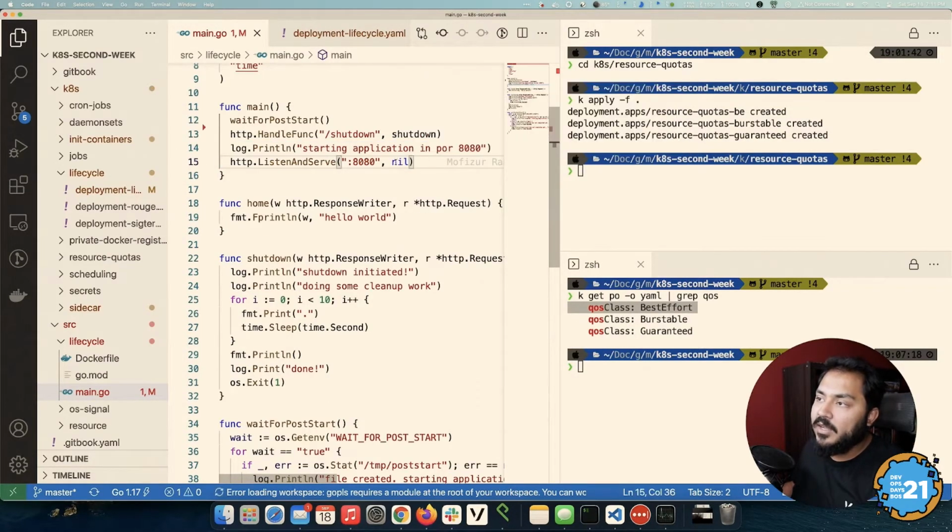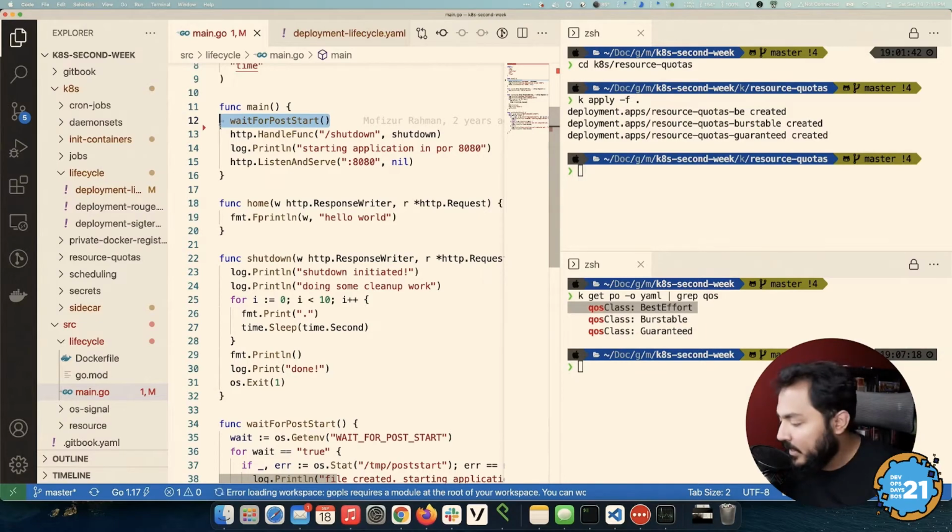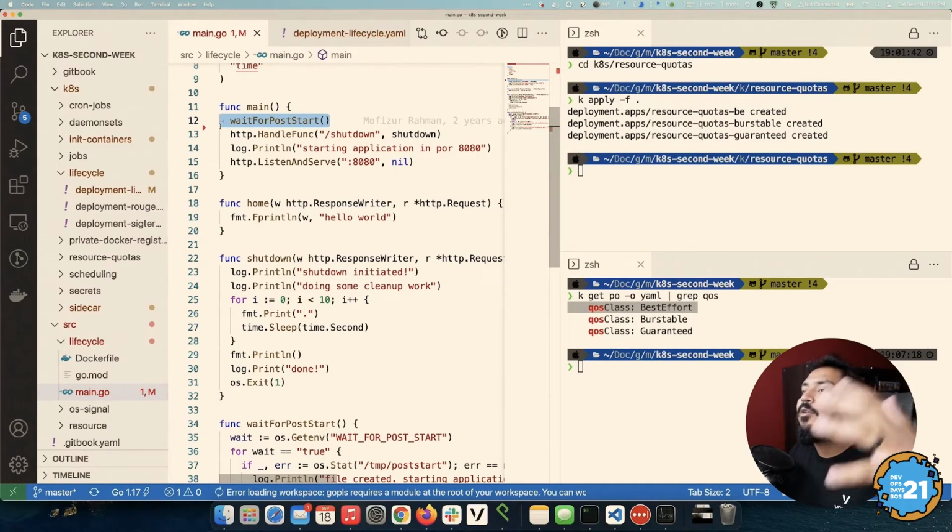So before our application can start the HTTP server, we wait for the file to be created. You can think of this as running some sort of database migration. You can think of some files being available, like logs being available, whatever you need to be available for the application to run properly. You can do something like that with your post start.